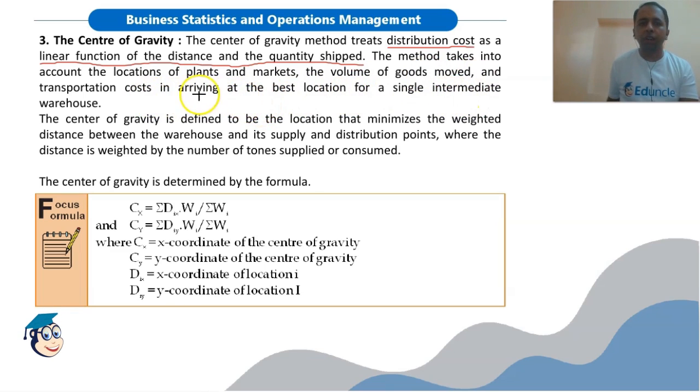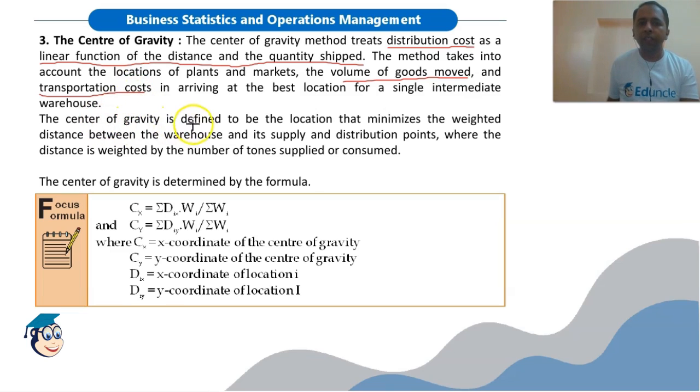So what are we considering? We are considering the total volume of goods moving in and out of the facility, and thus we are considering the transportation cost. So the objective will be the minimization of transportation cost. So this method will use transportation models to identify the best location.